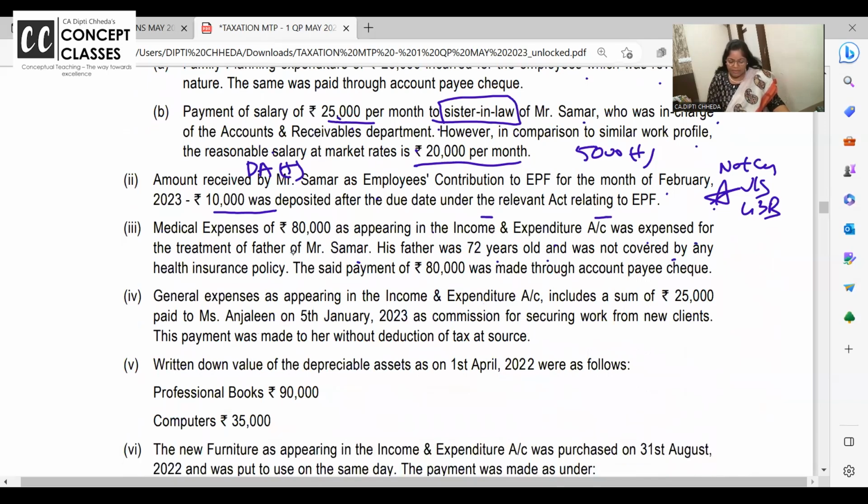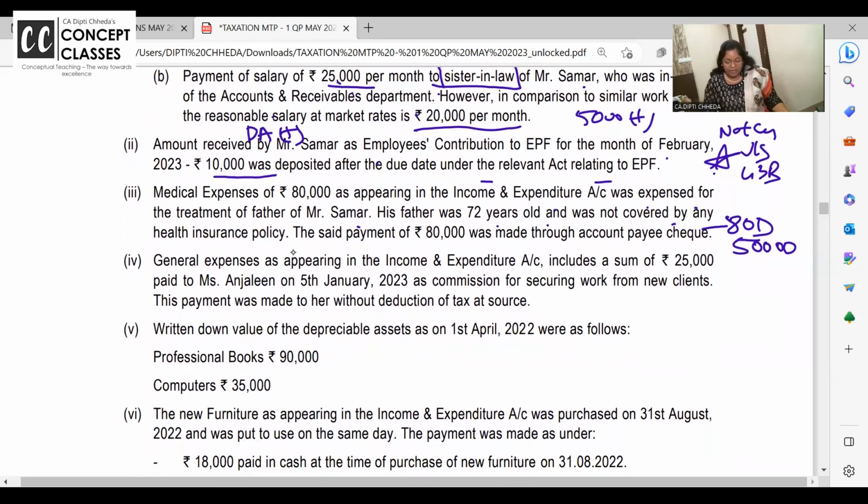But for father, if you have incurred medical expense and there is no policy in father's name, then in 80D you can claim a deduction of 50,000. Father is a senior citizen, so instead of 25,000 or 50,000, if you have taken the policy, then policy premium up to 50,000, both parents inclusive. But here policy is not taken, then whatever expense you have incurred, how much is allowed?